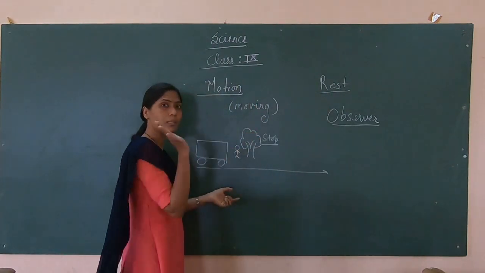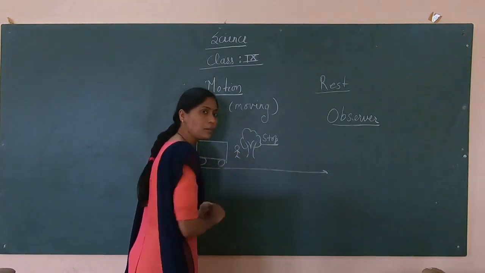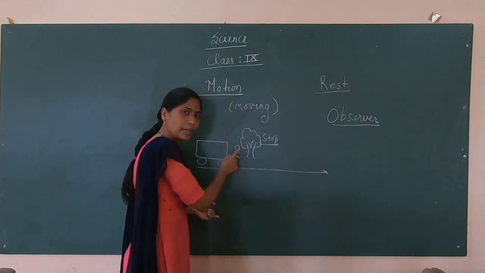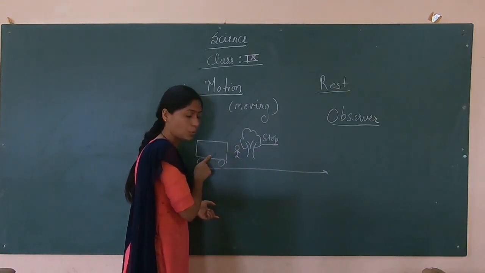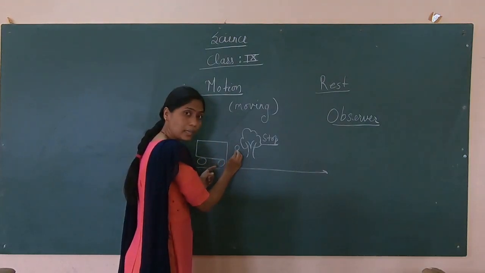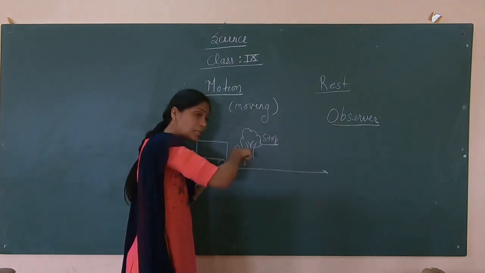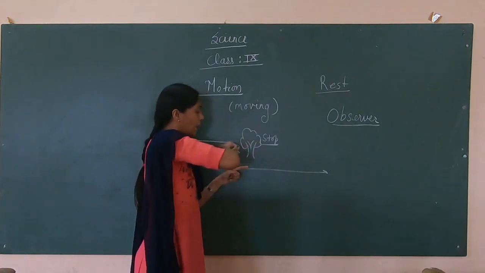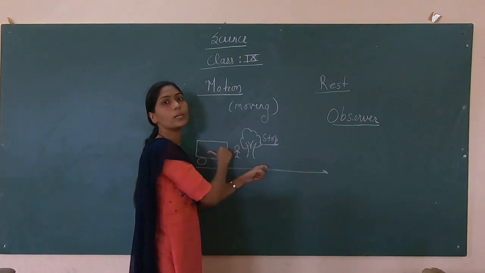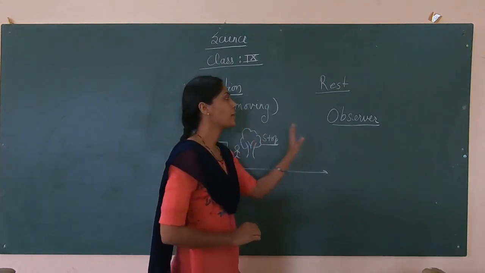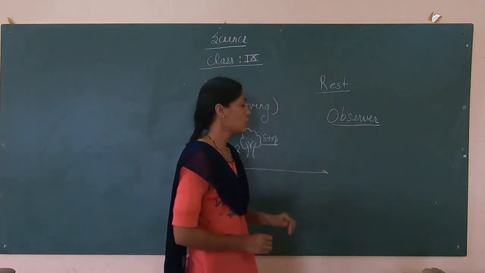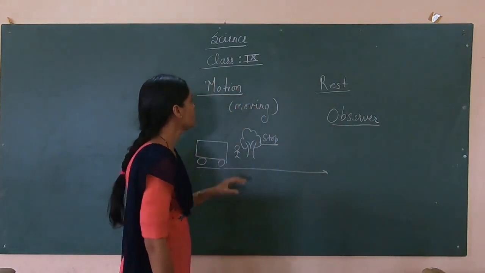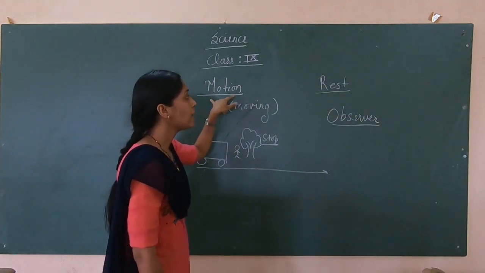Again I will repeat this example. The bus is moving. According to this person who is standing, the bus is in motion. The man is standing here. When the bus moves, the person sitting in the bus will say, I am at rest, and this person is moving in the backward direction. So it totally depends on the observer. After the reference point, the very important word is observer.